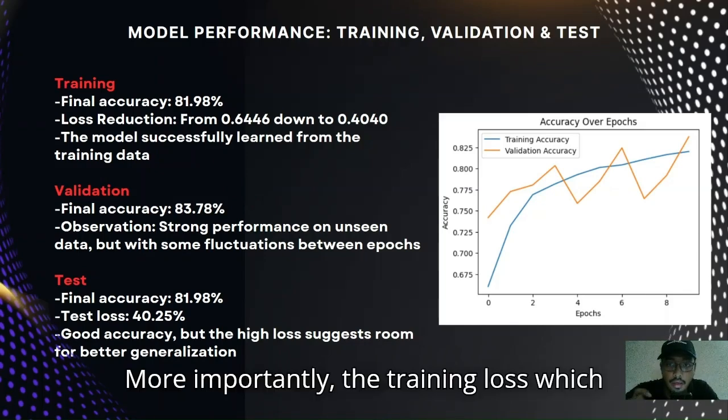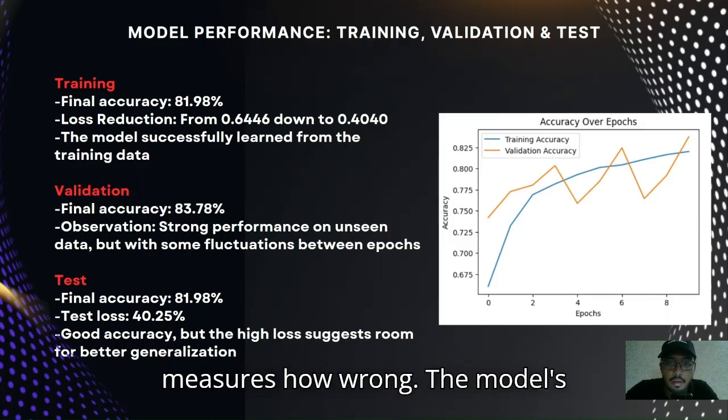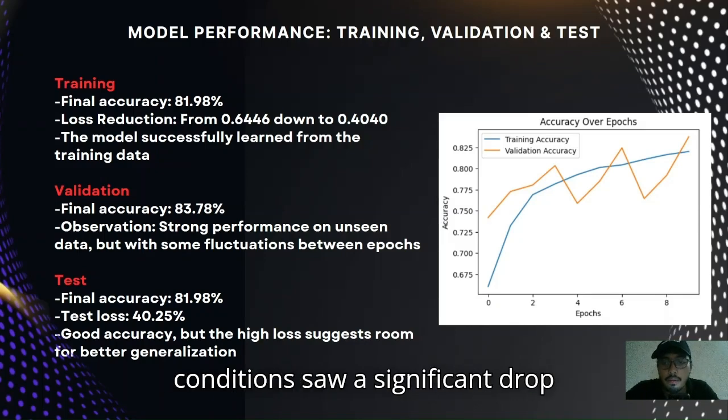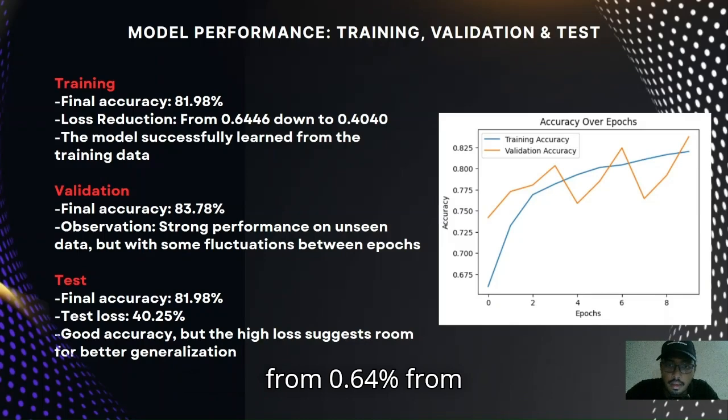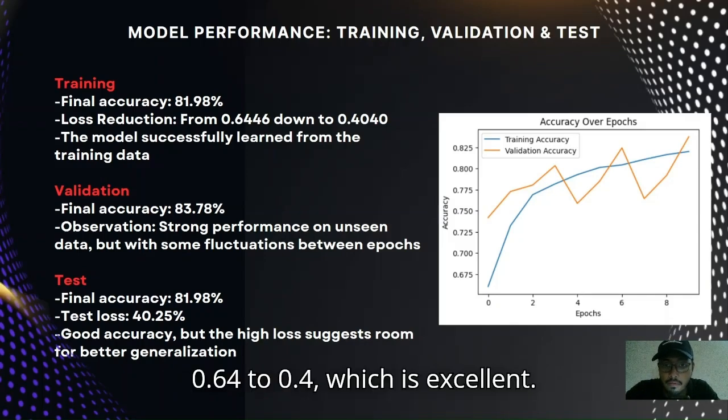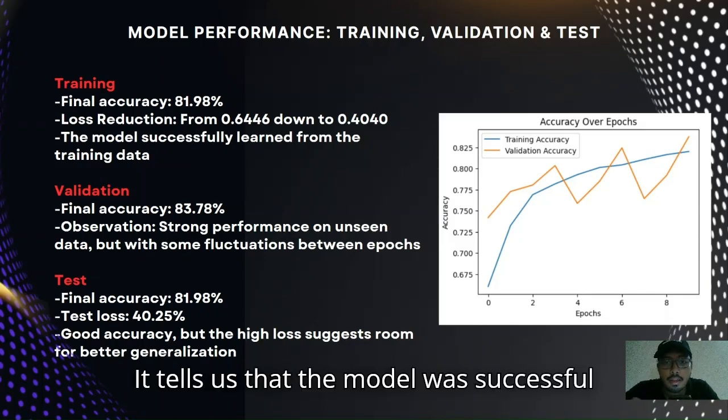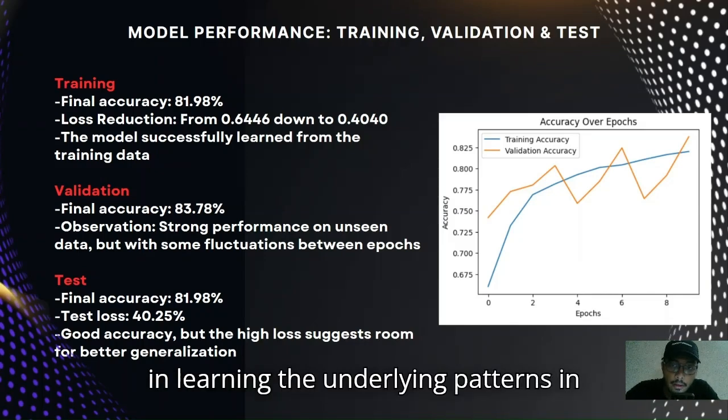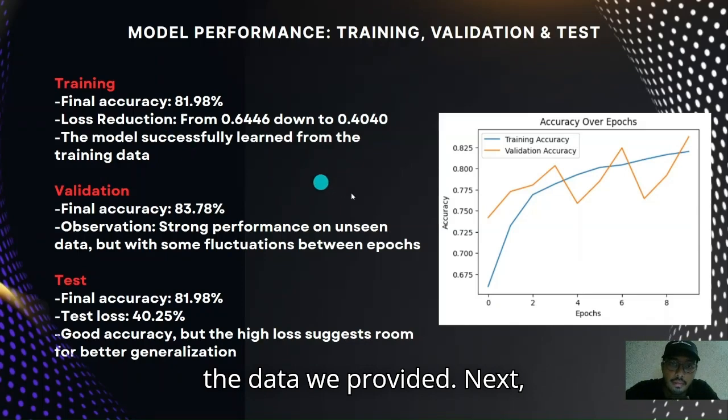More importantly, the training loss, which measures how wrong the model's predictions are, saw a significant drop from 0.64 to 0.4, which is excellent. It tells us that the model was successful in learning the underlying patterns in the data we provided.